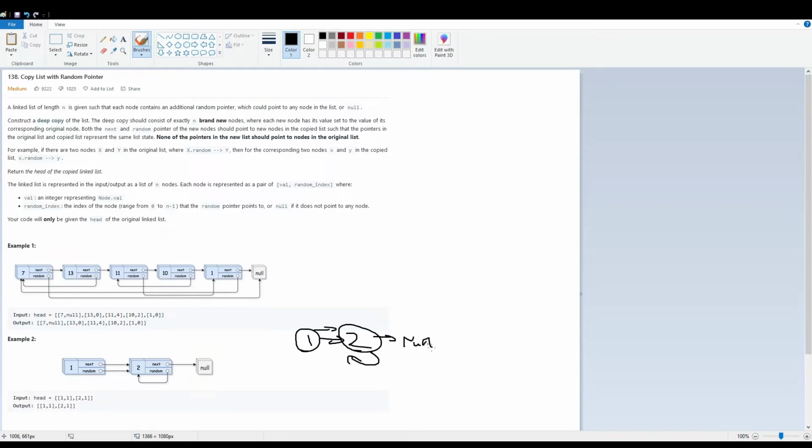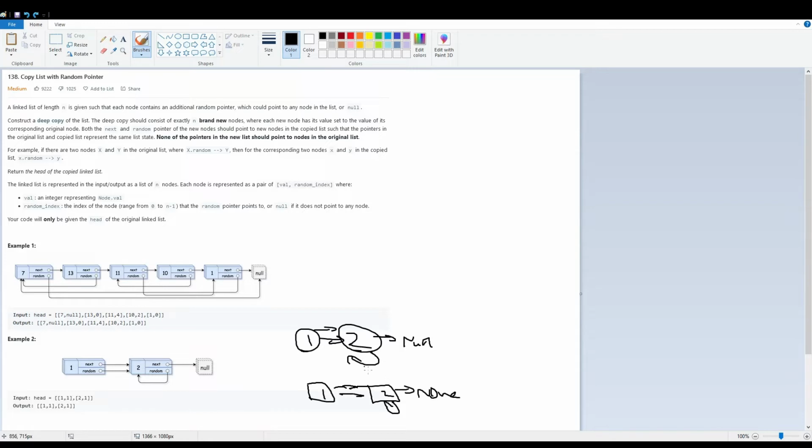That's null. Then we basically need to create a new list. Maybe I'll draw it as a box here to differentiate. And none of these pointers can refer to the original list.